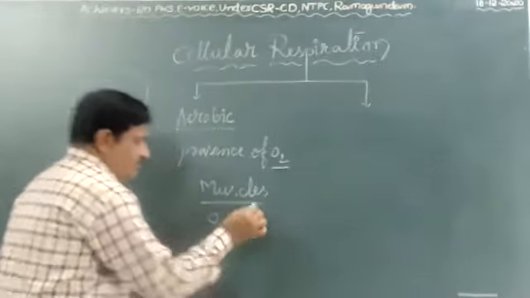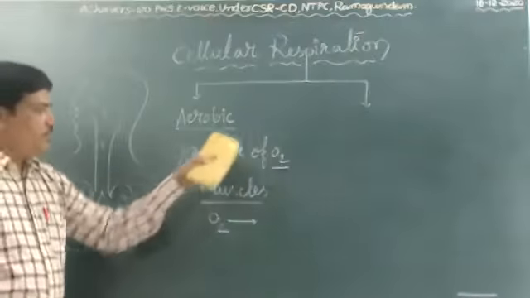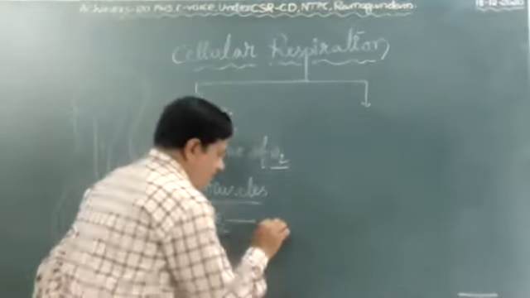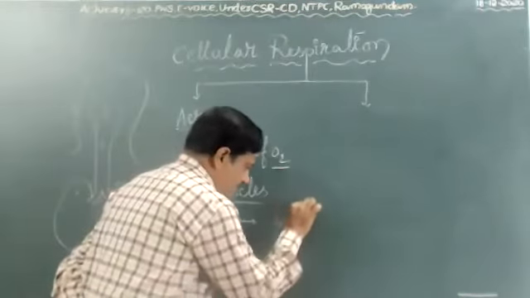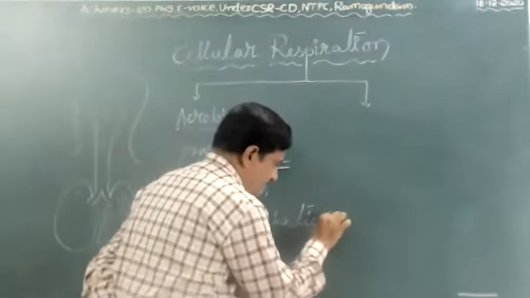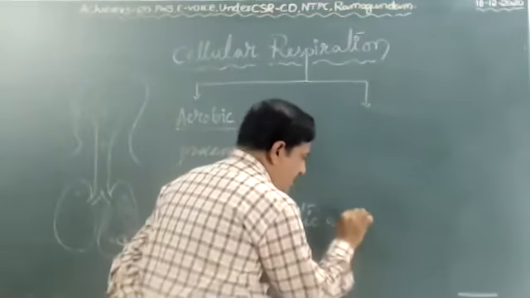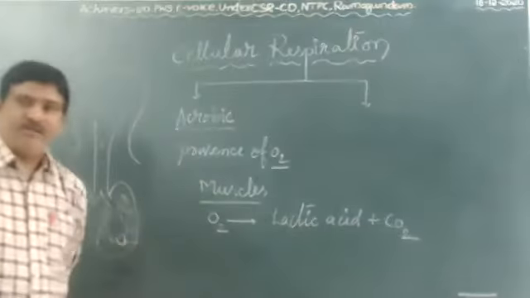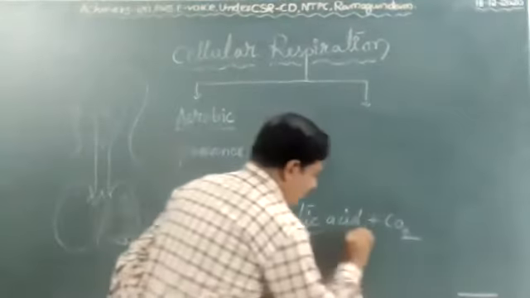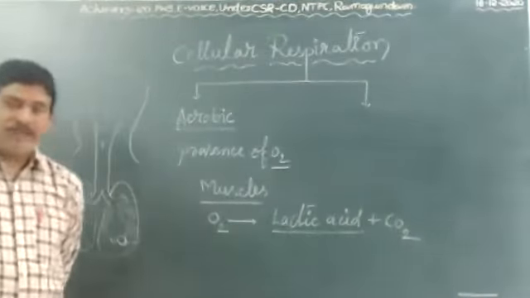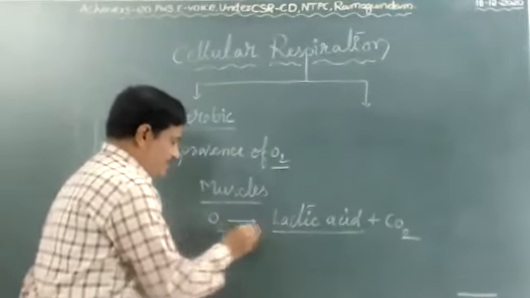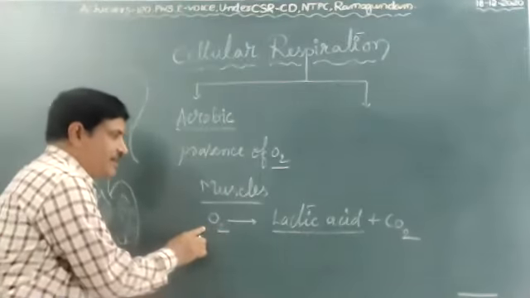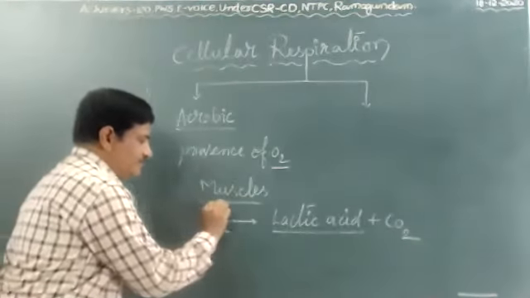Here, anaerobic respiration occurs in this process. Lactic acid and carbon dioxide are formed.